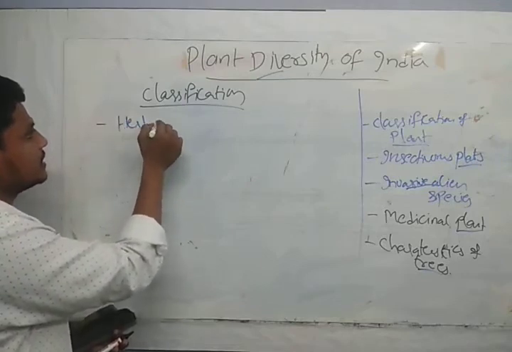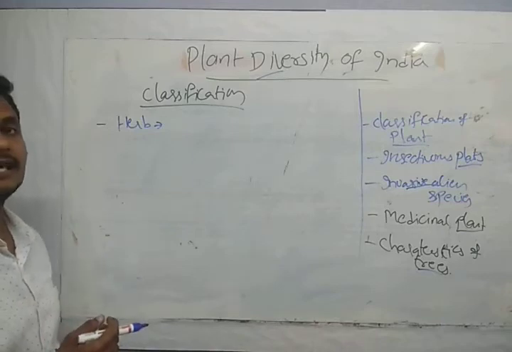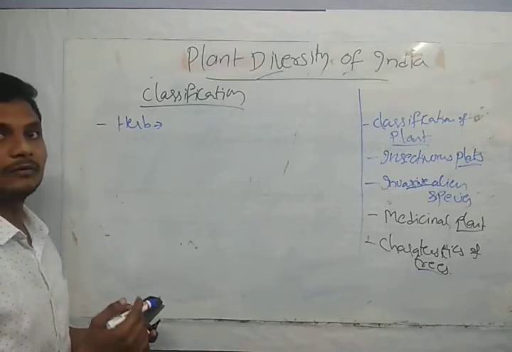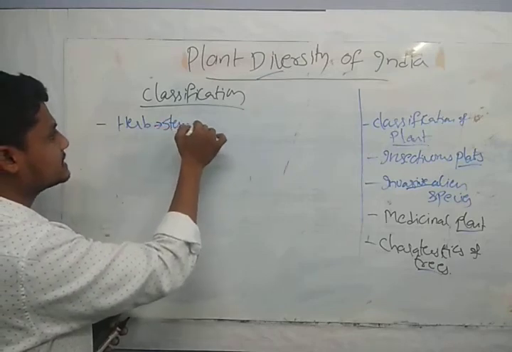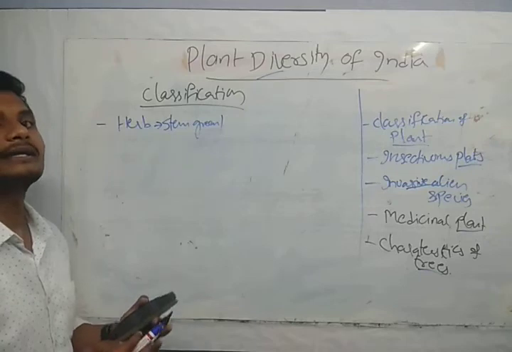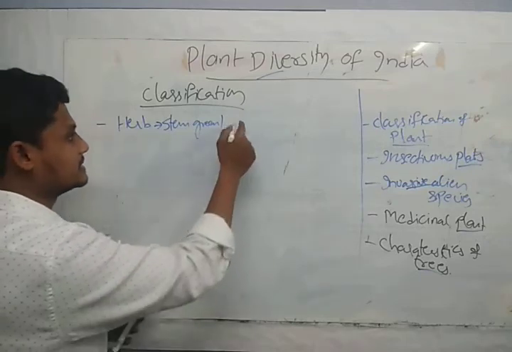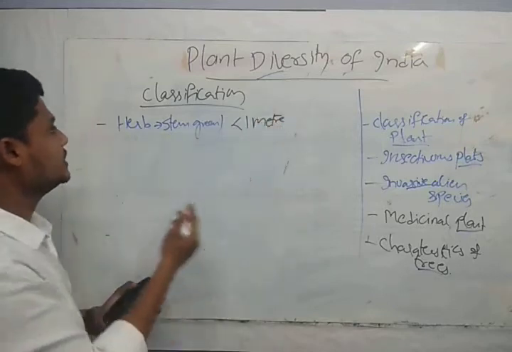A herb is a small green plant, guys. That is, its stem is green in color and it has a height of less than 1 meter.